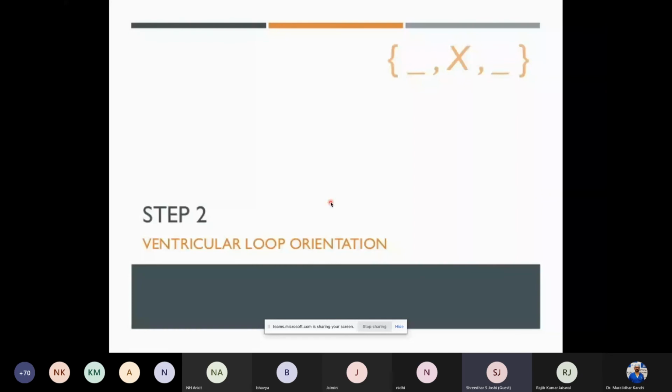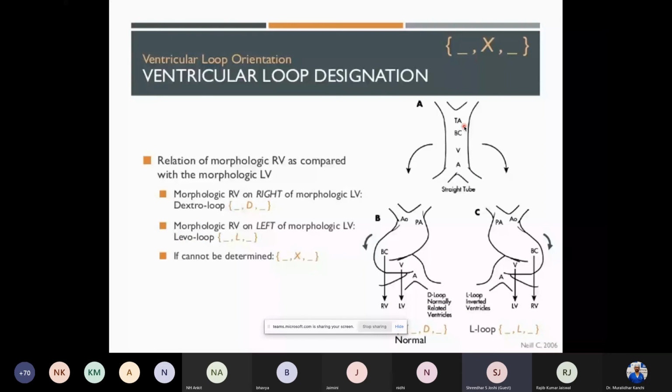Going on to the second component, that is the ventricular loop orientation. Again, a little bit of orientation, like I've already said. When it moves normally to the right, and the right part of the ventricle stays in the right part of the chest, we call it normal D-looping. When it moves exactly opposite, goes on to the left side, we call it levo-looping. And if we're not sure which of the two is there, it is determined as X for the looping.